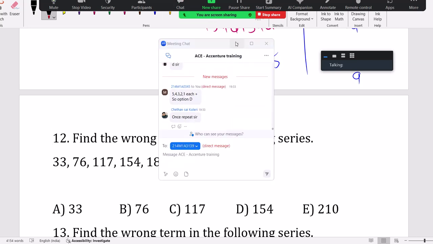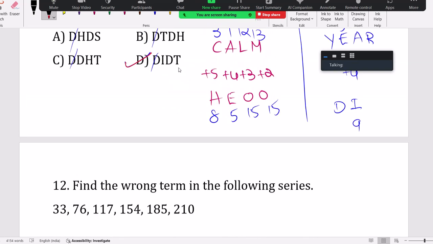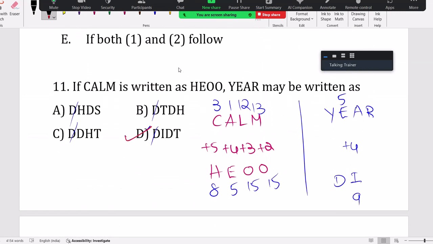Chetan, it's simple. You have to know the value of each letter, A to Z: A is 1, B is 2, and so on up to Z, value 26. You just substitute those values above and below. You can understand 3 and 8 is +5, A and E is +4. This is a very basic question related to coding and decoding. I recommend you people complete it. Chetan, don't take it personally. So you try to complete that video related to coding and decoding, please.